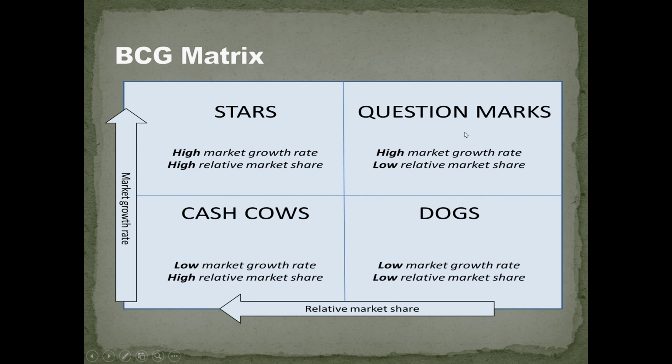So here the company has to decide: either we invest more money and push the product to star, or we stop this investment, or it comes under the dog section, that is, low market growth and low relative market share. Here there is no growth and no profit. Basically the company decides to stop that product or service.